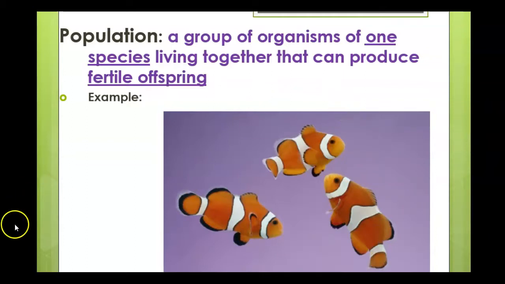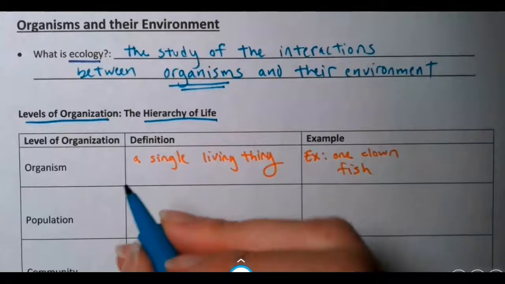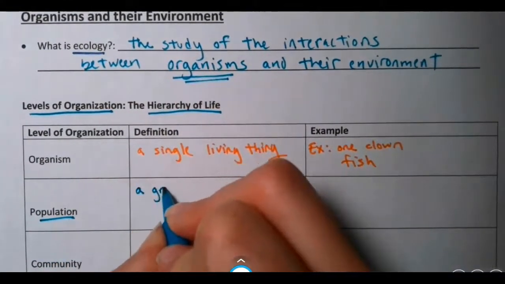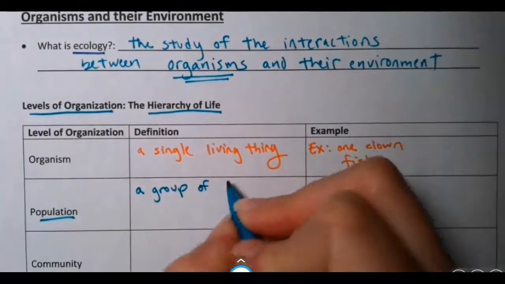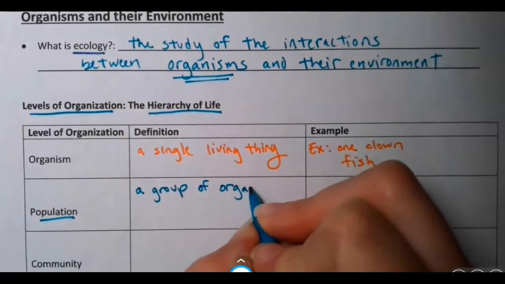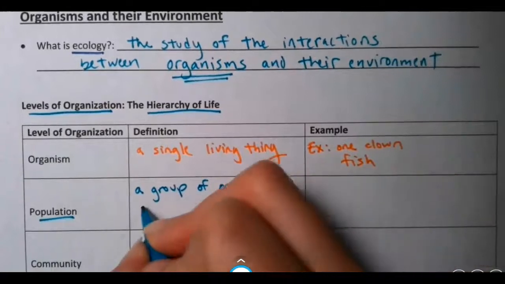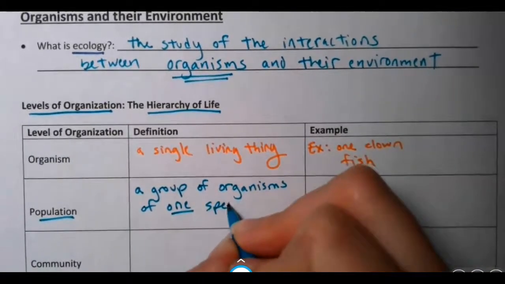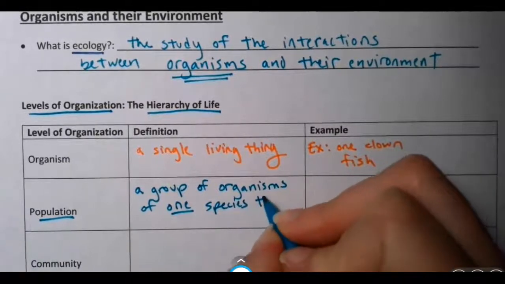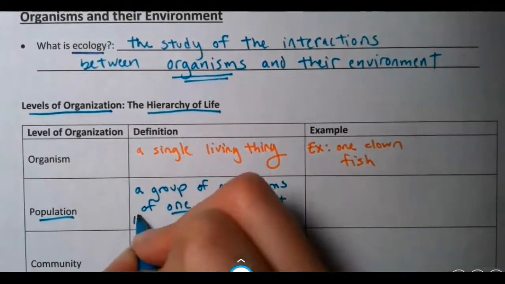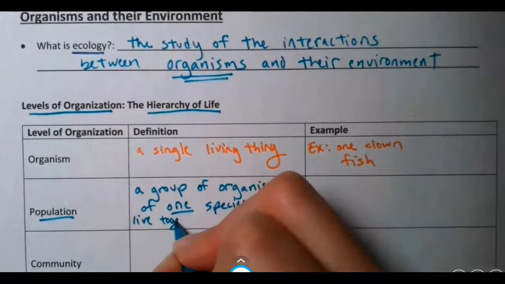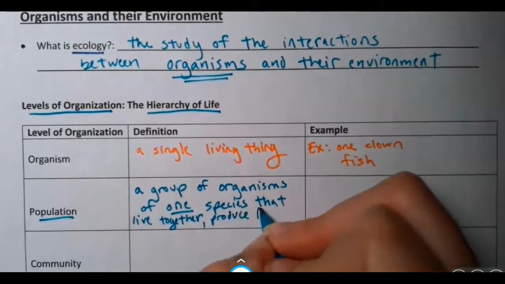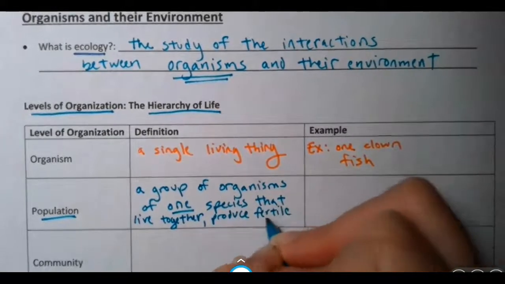That's a population. So again, a population is a group of organisms of one species that live together and produce fertile offspring.